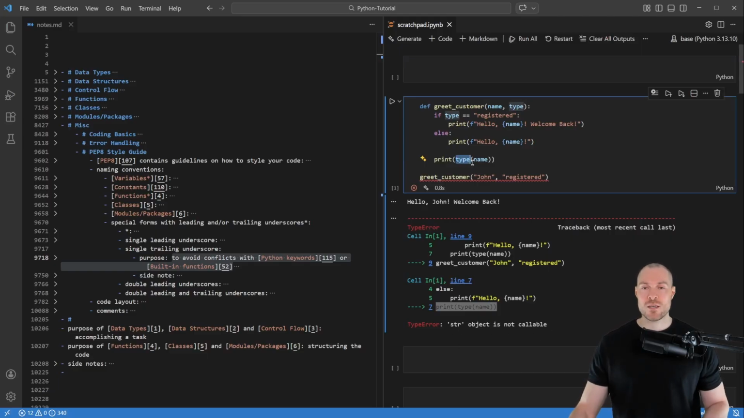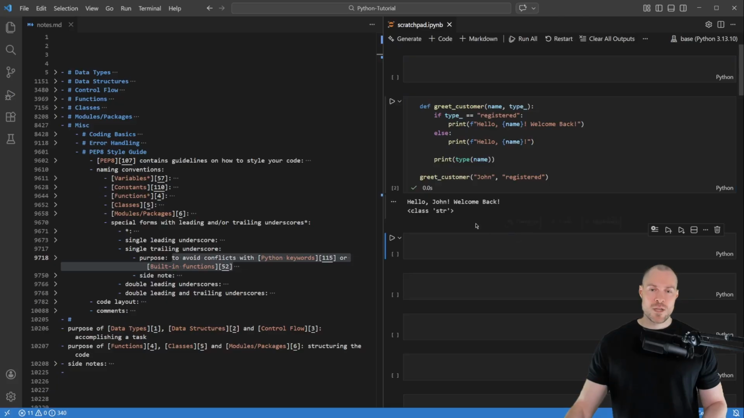So what's happening here is that this type is not the built-in function type, but it is instead referring to this parameter, which is a string, and therefore it's not callable. So now to get around this problem, we can use a single trailing underscore for this parameter. So therefore we say type underscore, and then here as well. So now if I run it like this, then you can see that we don't get an error. And again, it prints out hello John, welcome back. And then class string. So this name parameter is of the class string. So this is how we can use a single underscore.